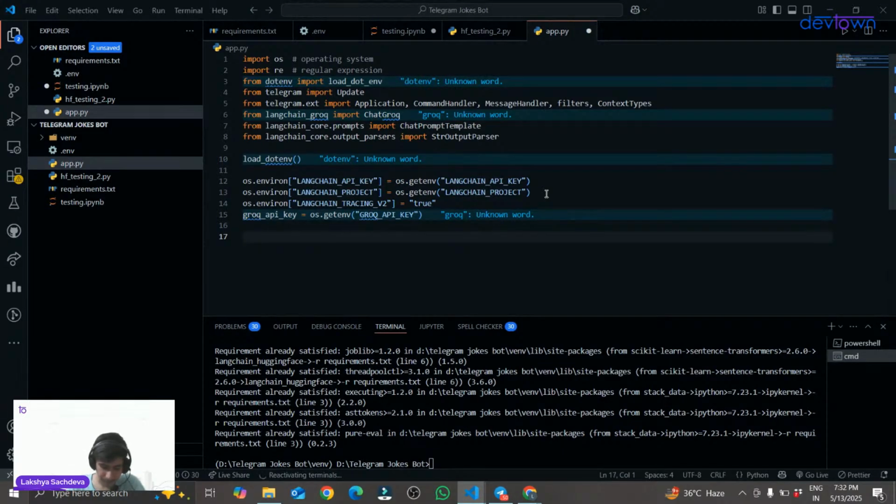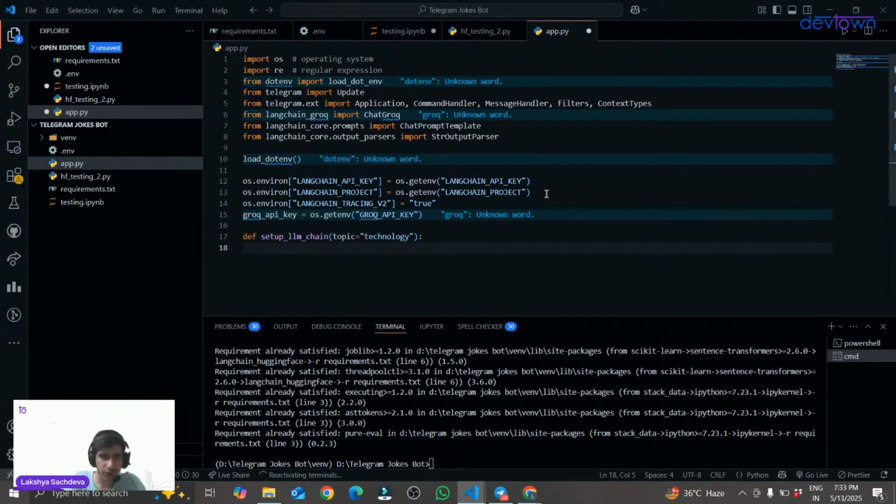Now I will be creating a function to set up my chain. I will give it the name setup_llm_chain. This is the name of my function, and I will give a random topic, suppose topic equal to technology. So why are you giving this topic technology? Like we have to take the topic from the user, right? You will get it soon, why I'm using technology over here.